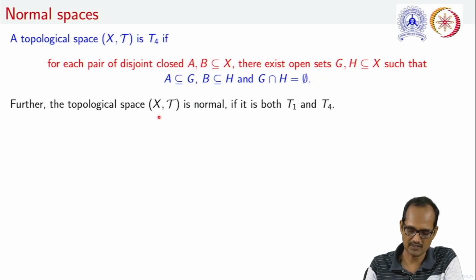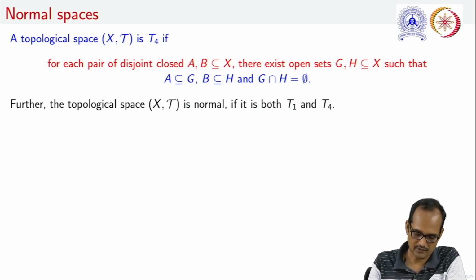Finally, we say that this topological space is normal if it is both T1 as well as T4. From the definition, it is clear that if a topological space is normal, then that space will always be regular.